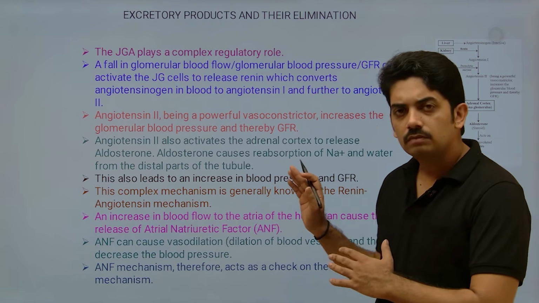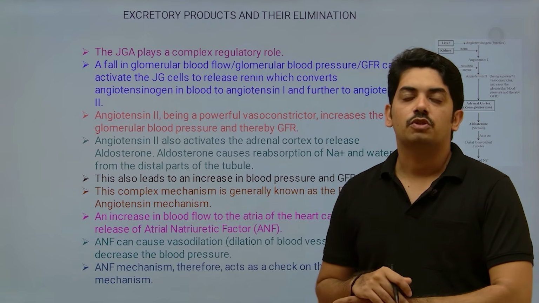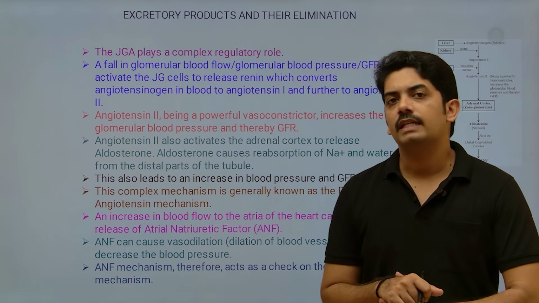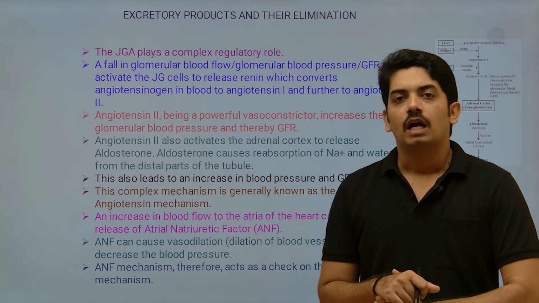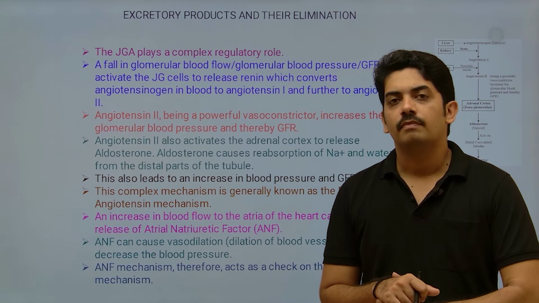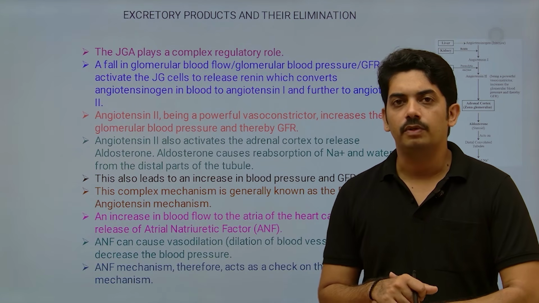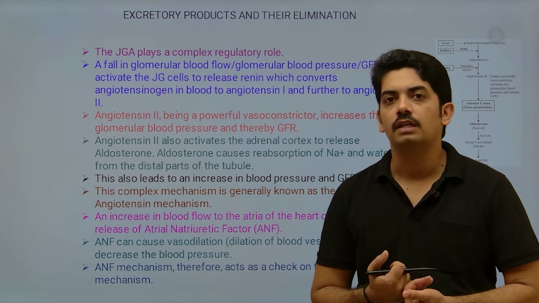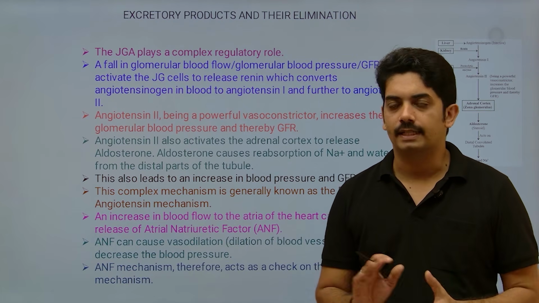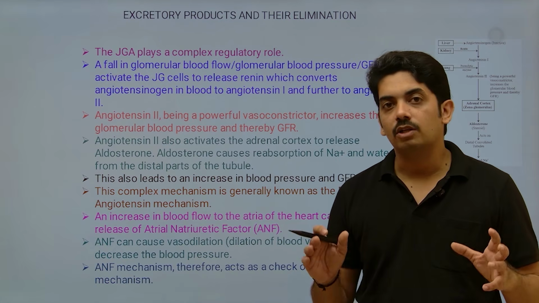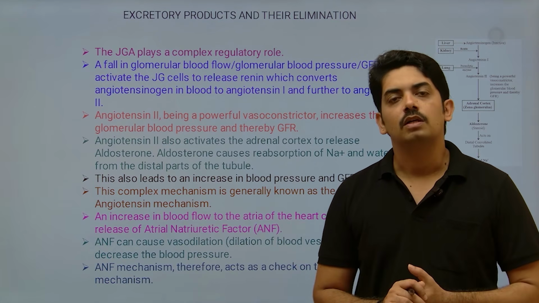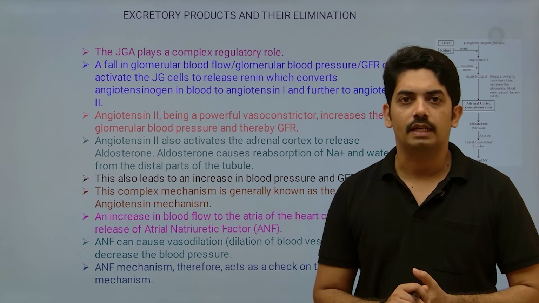Now already we explained this actually, the juxtaglomerular apparatus, where it is present: the afferent arteriole and distal convoluted tubule make contact in one region and that forms the juxtaglomerular apparatus. Now these juxtaglomerular apparatus cells are sensitive to the low glomerular filtration rate.